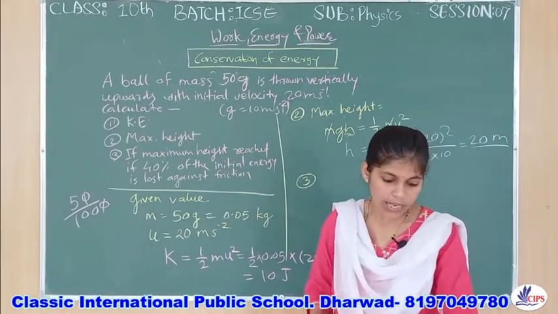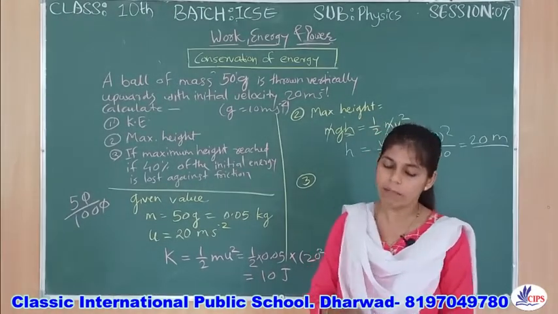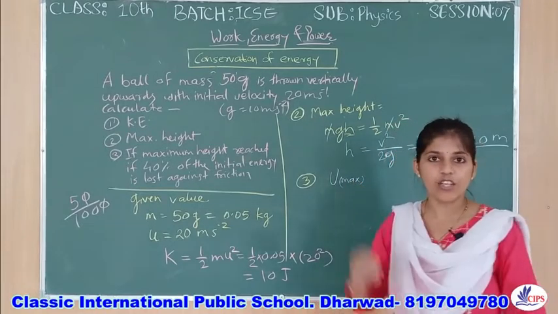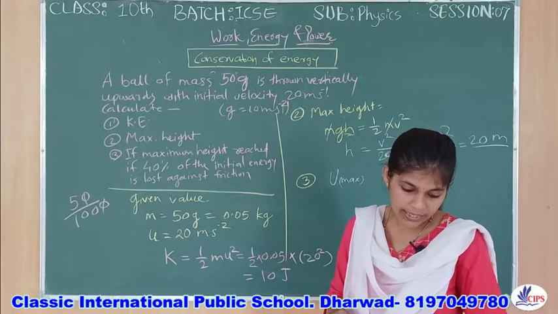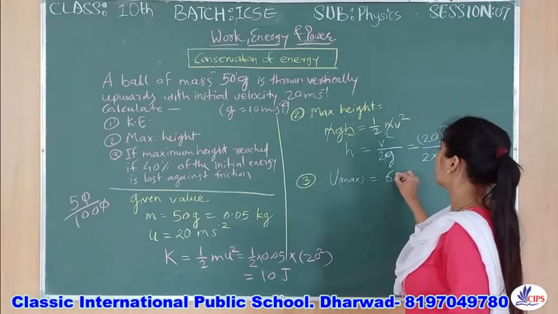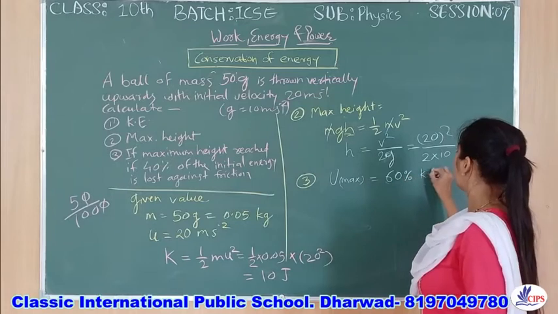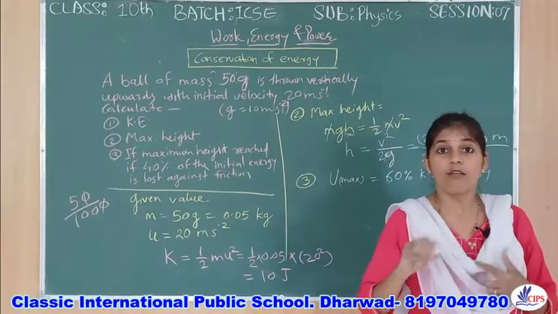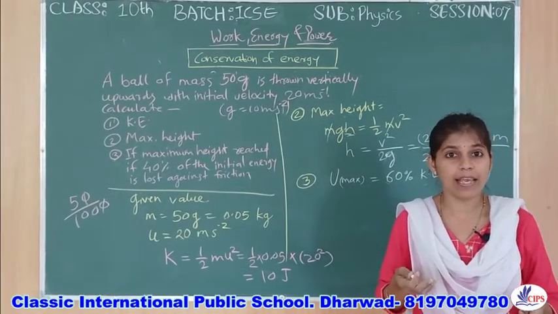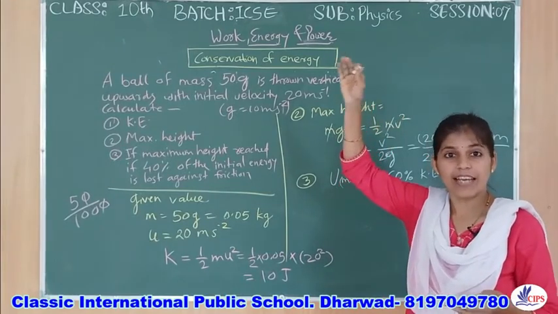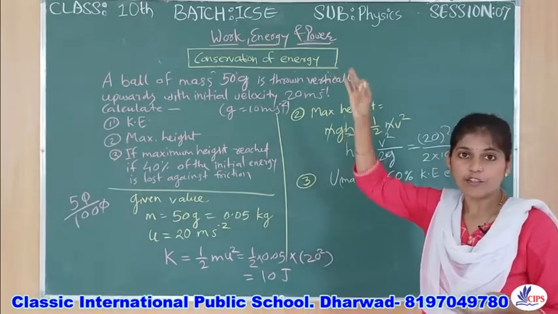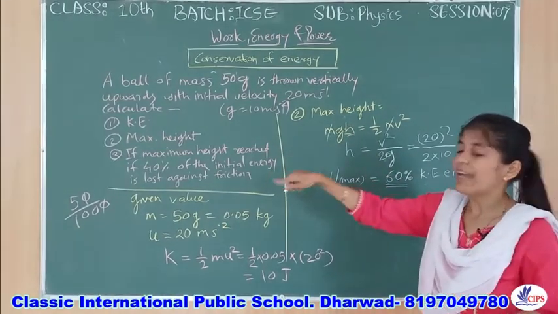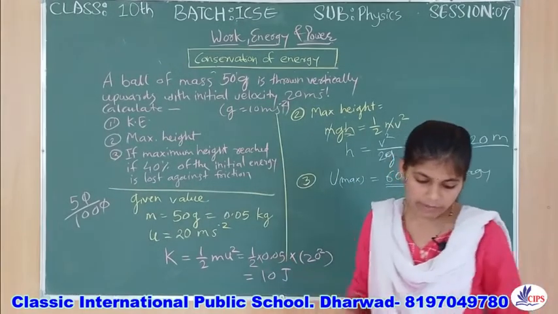Now how will we find that out? Potential energy at the maximum height, U max, will always be equal to the remaining 60% of the kinetic energy. Are you agreeing with this point? Children, whatever your kinetic energy is should remain the same at the final state where you get the maximum height. But as per the condition, 60% will be remaining as 40% has been lost. So by that way we will find the answer.